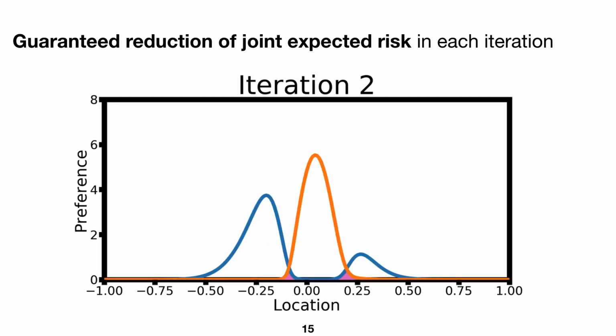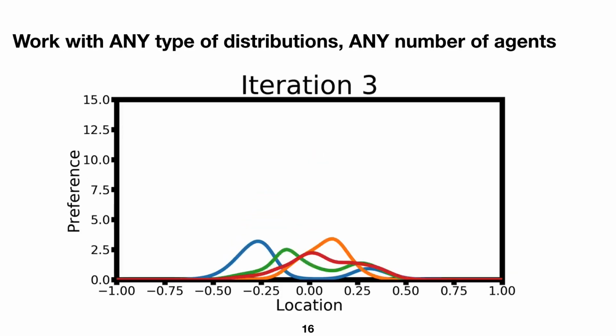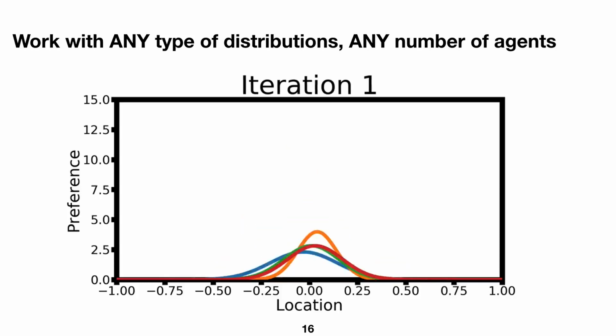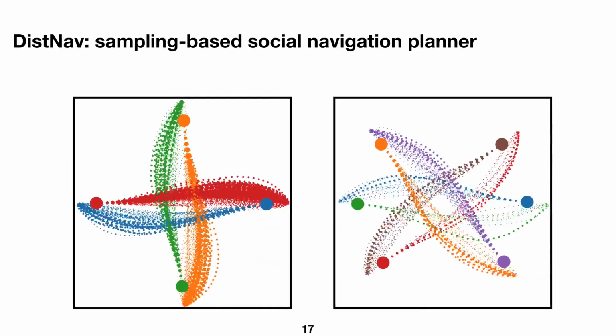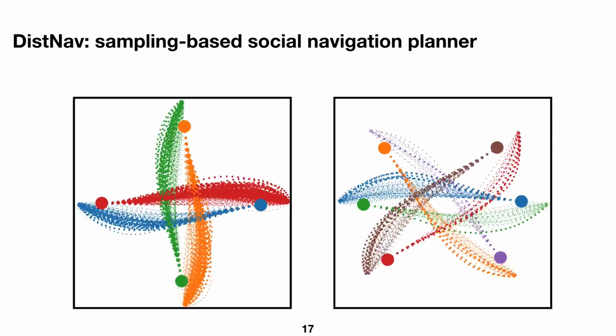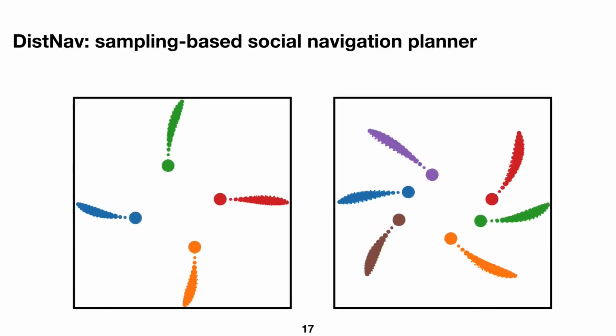And we prove that this update is guaranteed to reduce the joint expected risk, and the reduction is bounded below by the preference deviation. In other words, a larger preference deviation will lead to safer joint preferences. And the above results also hold with arbitrary types of distribution and arbitrary numbers of agents. However, when working with high-dimensional trajectories, computing the update becomes intractable.